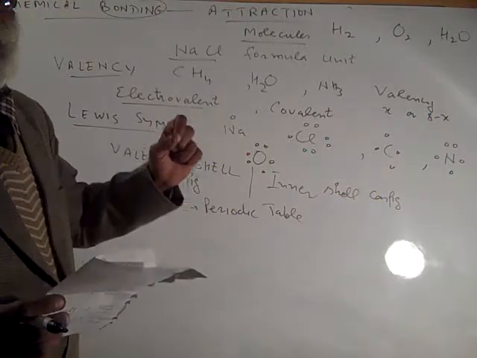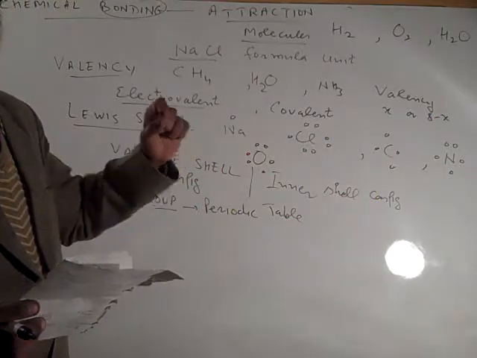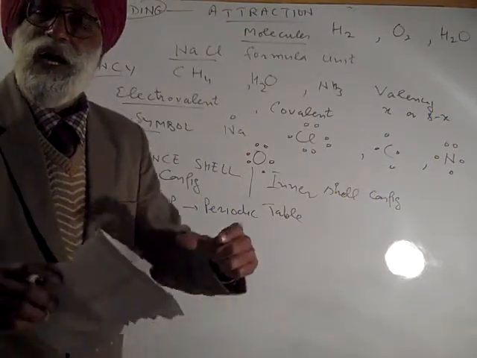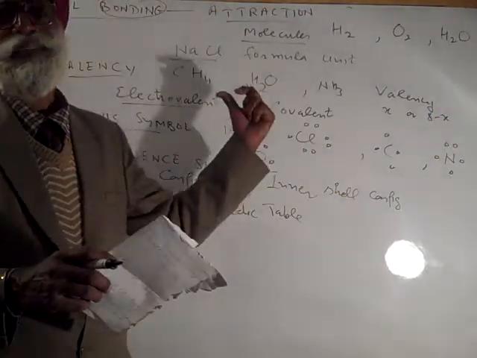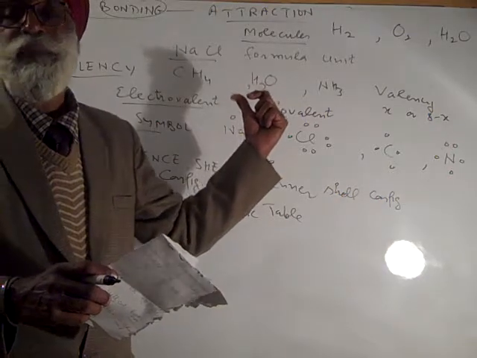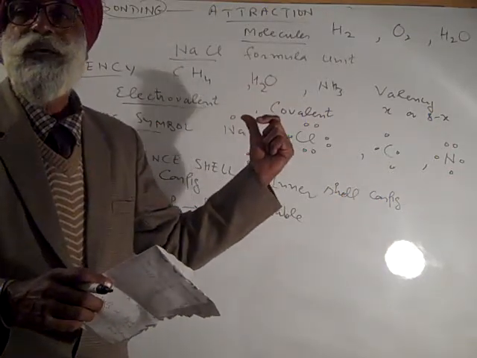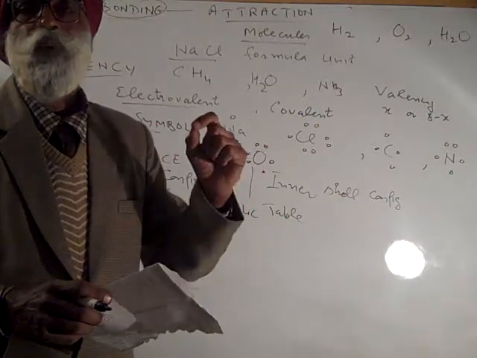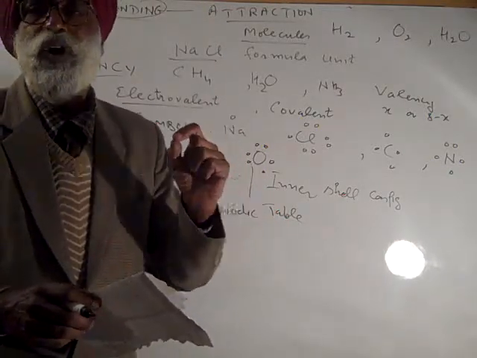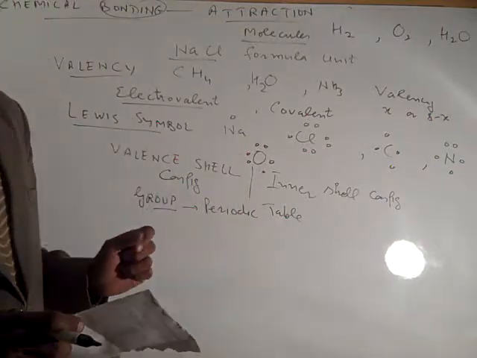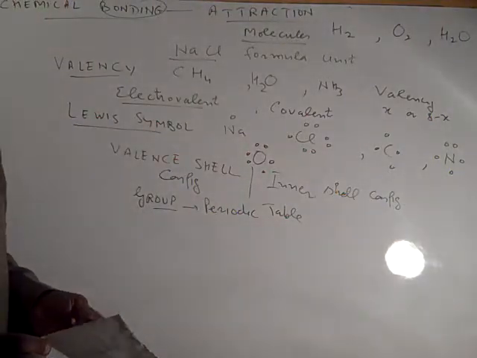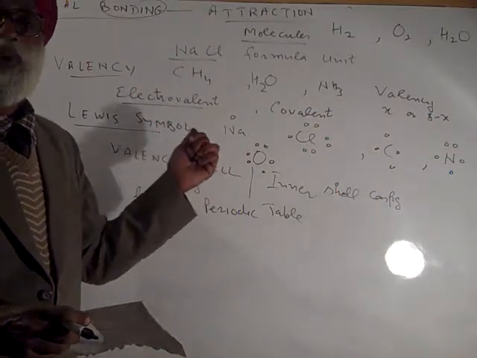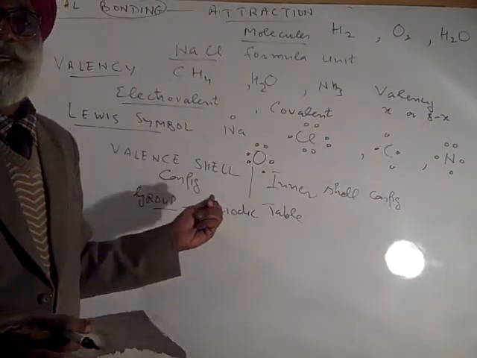So in order to know chemical bonding, one has to know about atomic structure first of all, then the periodic table. After knowing the two chapters, one can talk about chemical bonding. And chemical bonding is such an important topic. It is used in inorganic chemistry, and without this one cannot understand organic chemistry. Majority of the students are having problems with this, so it has to be understood properly. One should know the sequence, only then one can understand all this.